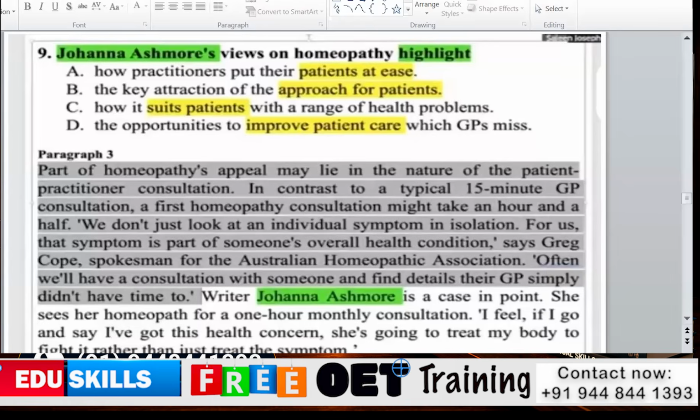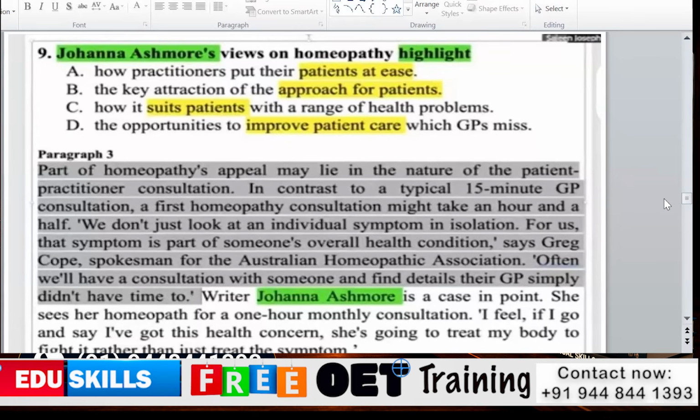Third option says that it's how it suits patients with a range of health problems. So we have to see whether these 3 lines suggest any health problems. Okay. And the opportunities to improve patient care which GPs miss. What do you mean by GP? GP, general practitioner.